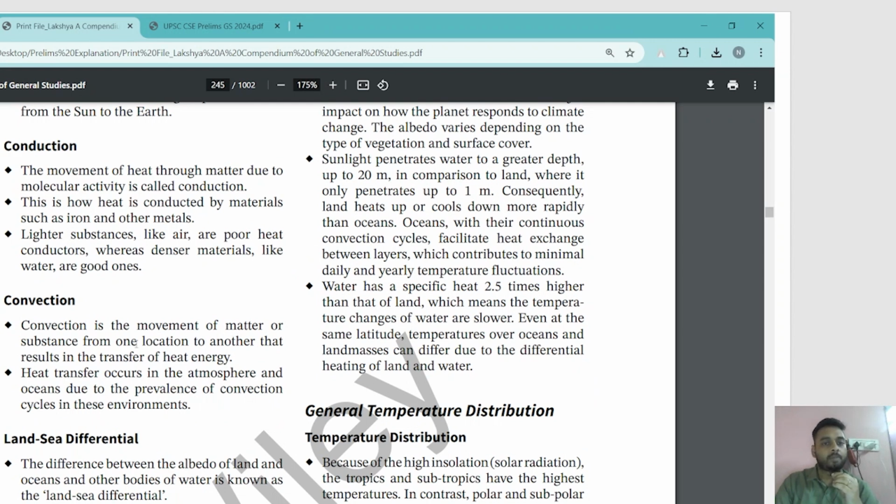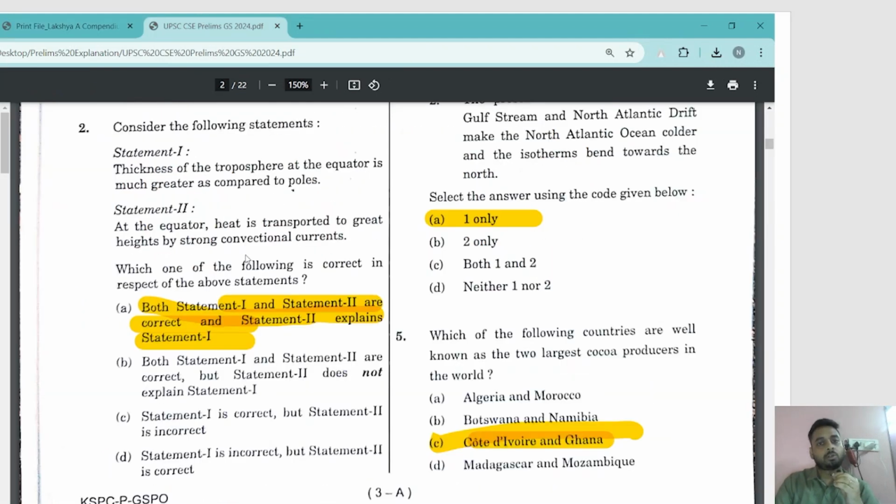Convection is the movement of matter or substance from one location to another that results in transfer of heat energy. Heat transfer occurs in atmosphere and oceans due to prevalence of convectional cycles or convectional currents in this environment. So statement 2 is also true.